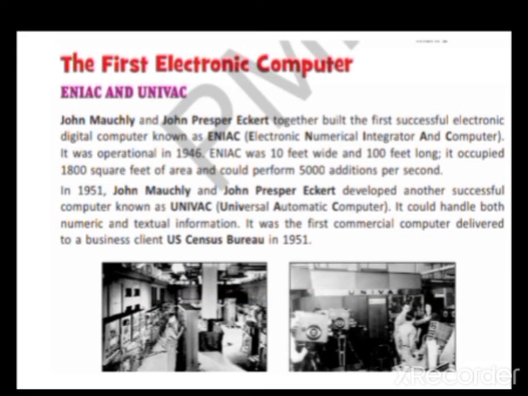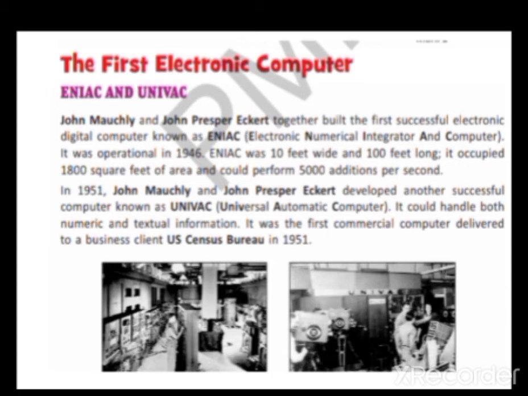After that machine, which machine comes? The first electronic computer comes into existence. That was ENIAC and UNIVAC. That was made by John Mauchly and John Presper Eckert. Together they built this first successful electronic digital computer. And if someone asks you what is the name of the first successful electronic digital computer, then it's ENIAC. And what is the full form of that ENIAC? Electronic Numerical Integrator and Computer.